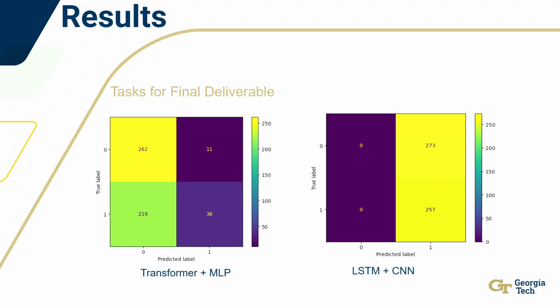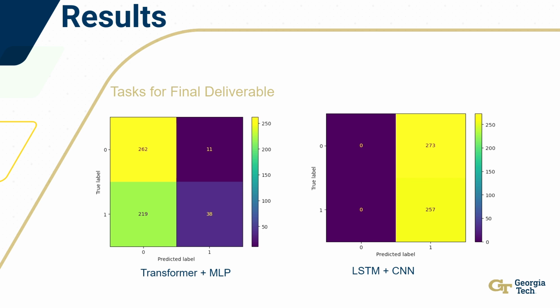And on the left here, we have the labels 0 and 1. 0 is a human essay, 1 is a machine-written essay. So on the left is the true label, and the bottom is the predicted label. So in the top left corner, that's a true label of human and a predicted label of human. And the bottom right is a predicted label of machine and a real label of machine.